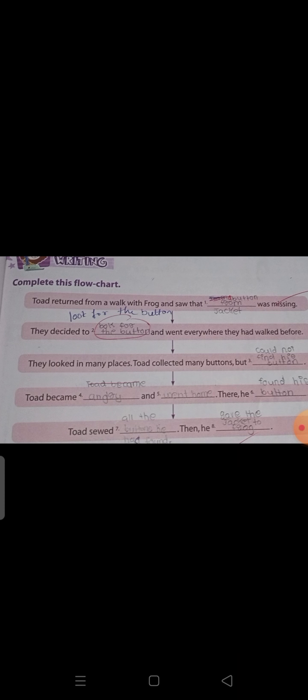Beginning of this story is how it begins. Toad returned from the walk with Frog and saw a button from his jacket was lost.